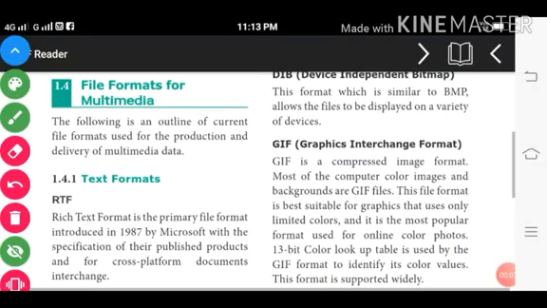So today we start class 5, Multimedia, 12th Computer Application, first unit continued. Today we start the file formats for multimedia. The following is an outline of current file formats used for the production and delivery of multimedia data.